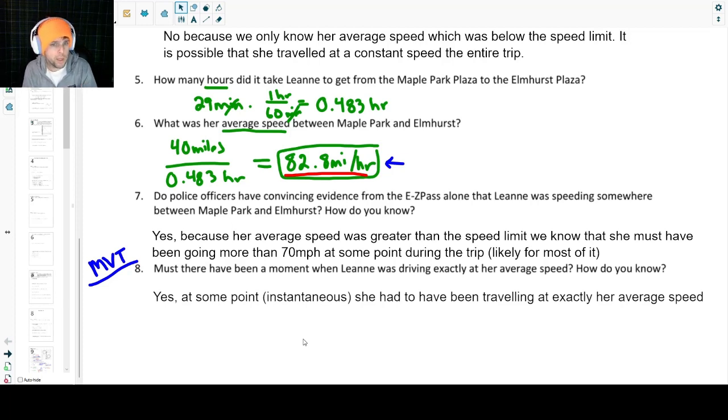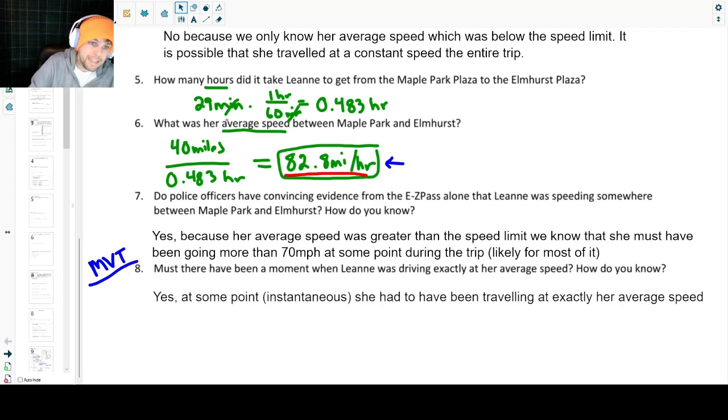So it's impossible for her to be going slower than 82.8 at one point and then faster without at some instantaneous moment having traveled exactly her average speed, right? Or if we look at it the other way, we know she was going faster than her average at some point. That means that in order to make up for that and average to this average speed, she had to have also gone slower than her average speed at some point, which means she had to have slowed down, passing through her average speed at least at some instant. And it's possibly likely that she was even doing it more than just one instance. Anyway, this is our mean value theorem.